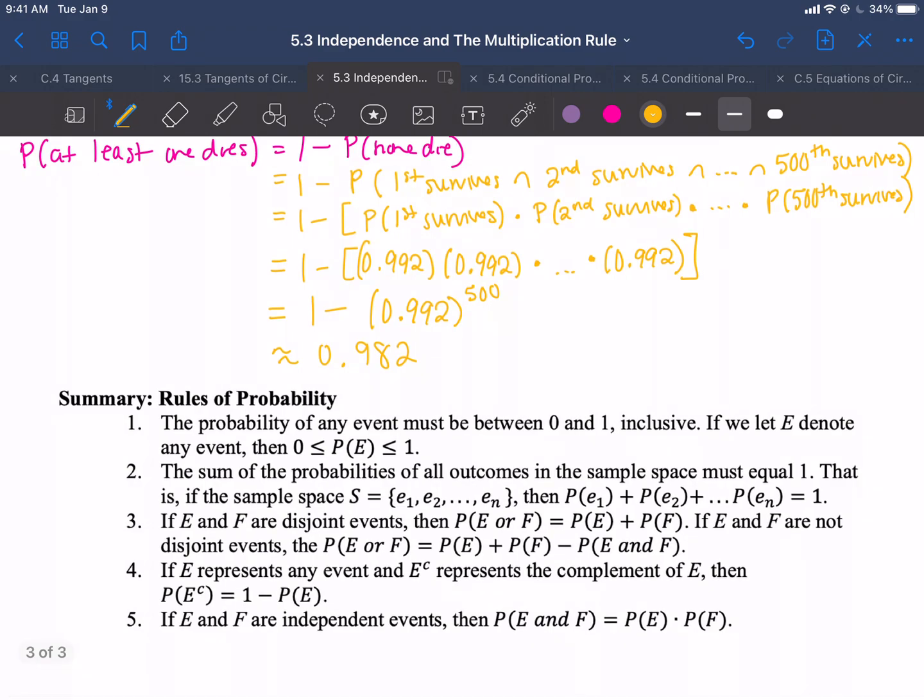All right. So here is just a summary of the probability rules we have covered so far. The first 2 points come from the first section we've covered. The points 3 and 4 come from the second section, and then this is what we just learned in this section here for independent events.